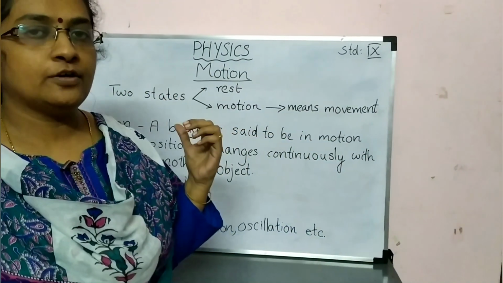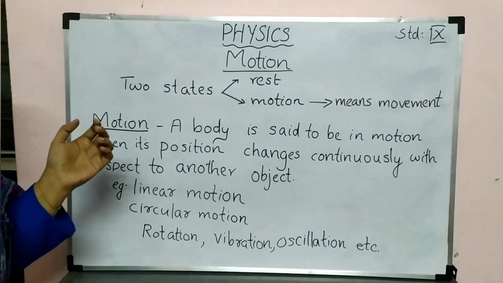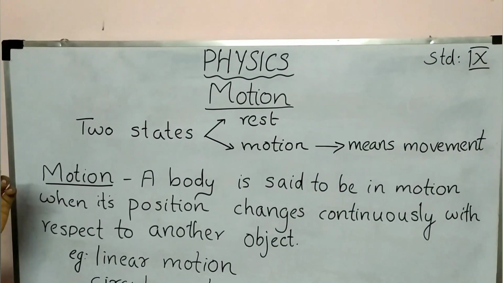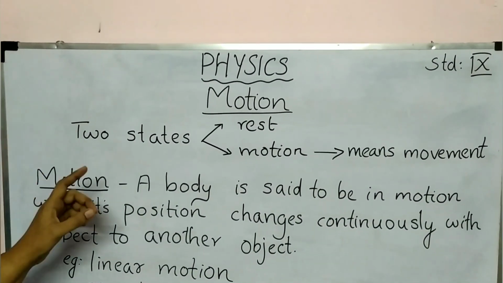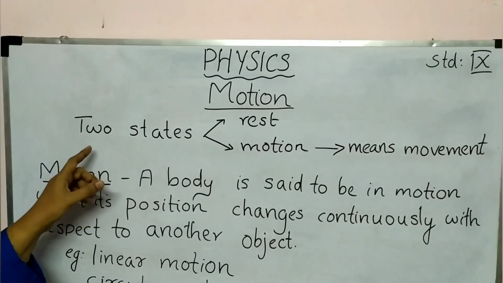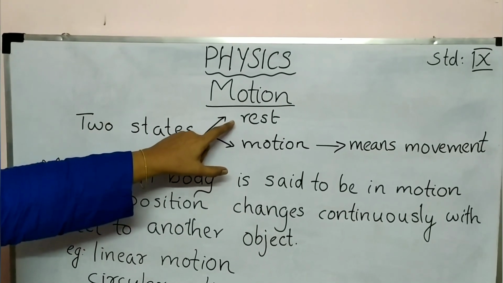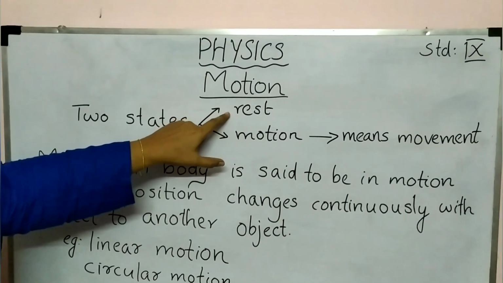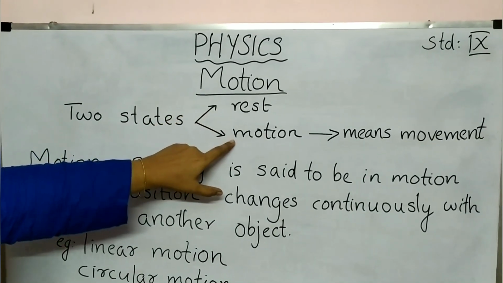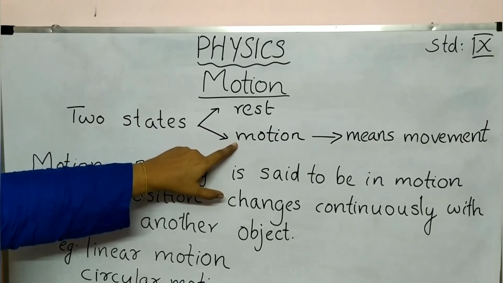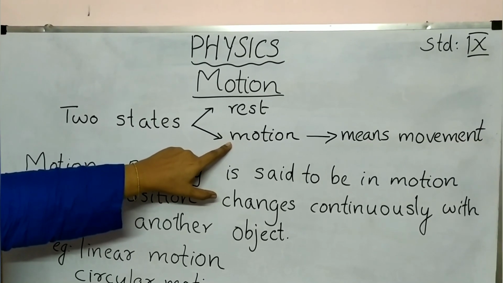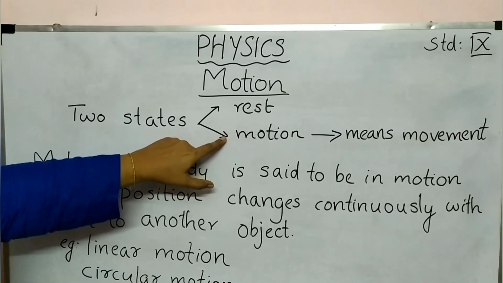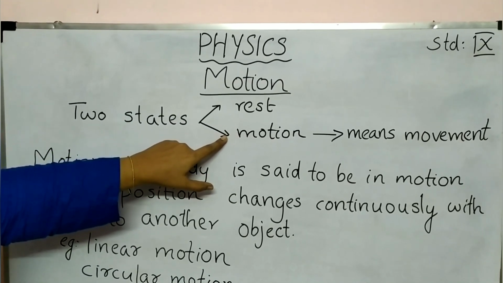So if you are observing your surroundings, you can see some objects are moving and some objects are not moving. So you can see two states in your surroundings. First one we can say is rest. Rest means the object is not moving. Second one is motion, the state of motion. Here the object is moving. If an object is changing its position, we can say that object is in motion.